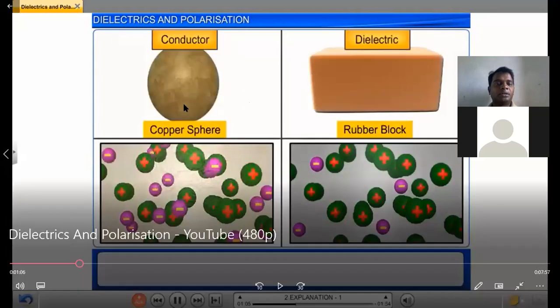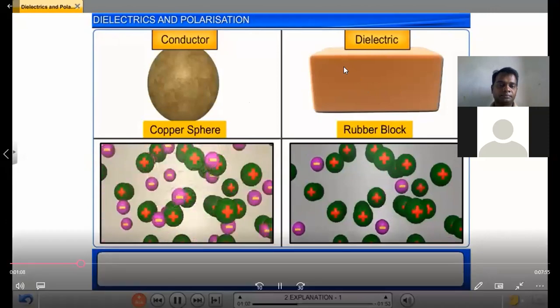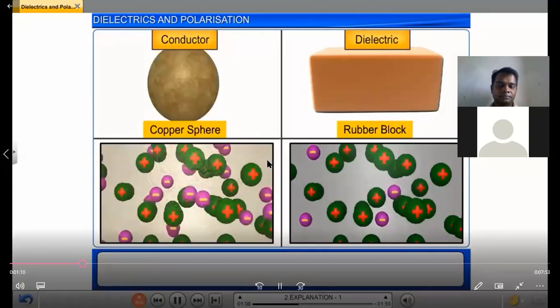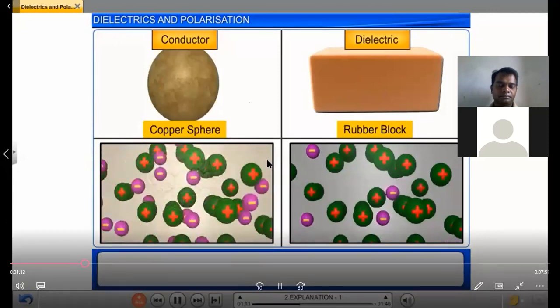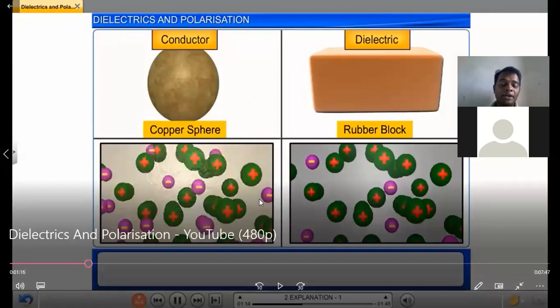Unlike conductors, this is the copper material and this is the rubber material. Dielectrics like rubber are those materials in which there are practically no free charge carriers or free charges. What you are observing from this phenomenon are two scenarios.